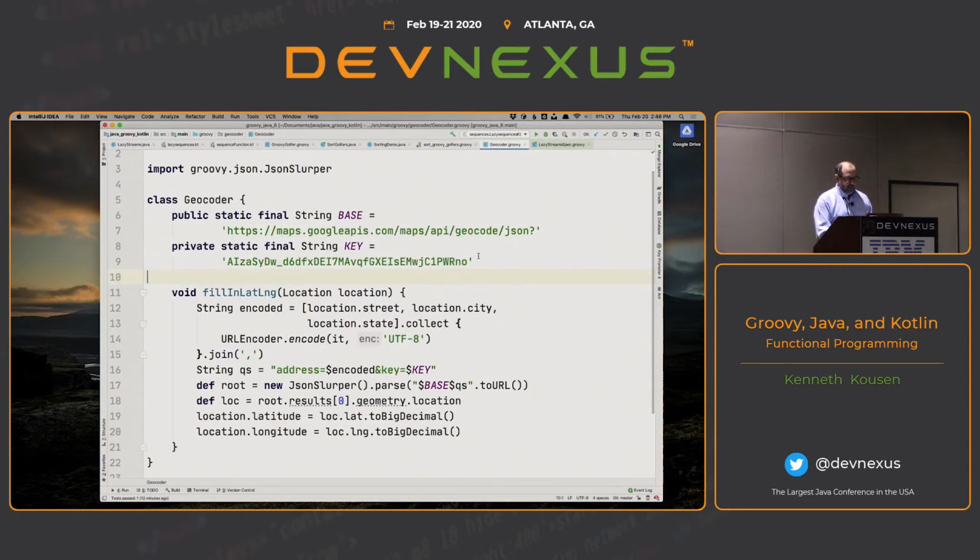Now, I'm giving away my key for the geocoder, so be kind. Okay. Google maintains a RESTful web service that only supports GET requests, so that's why I'm not too worried about this. What it does is you supply an address, and it will generate JSON data or XML data, depending on what you ask for, that includes the latitude and longitude inside it.